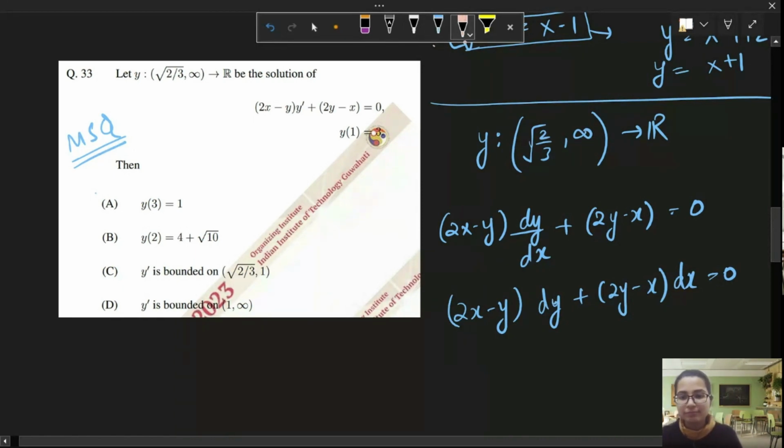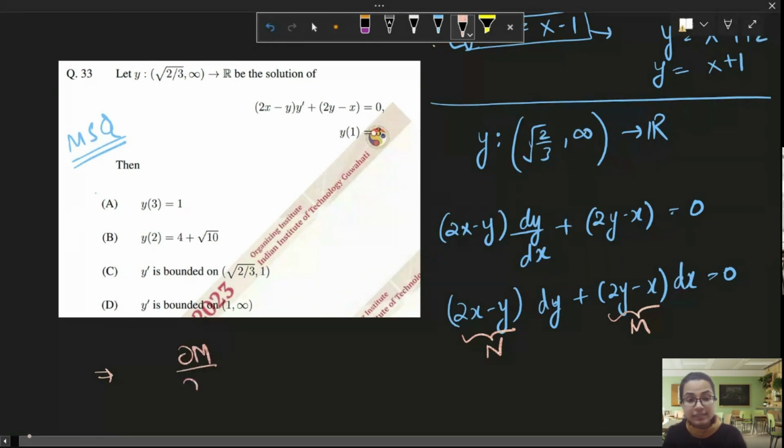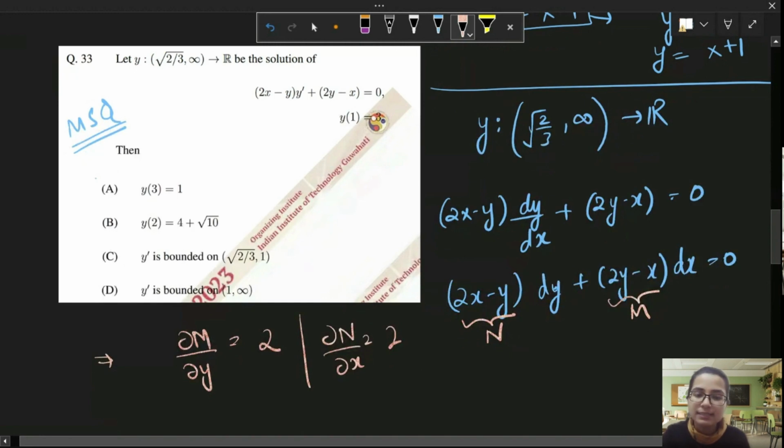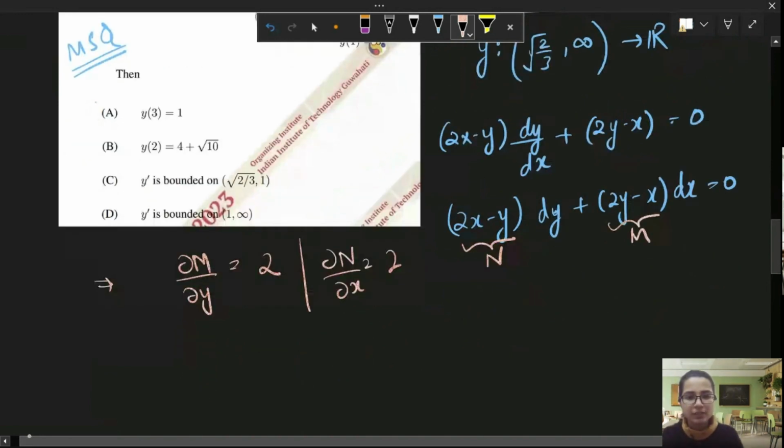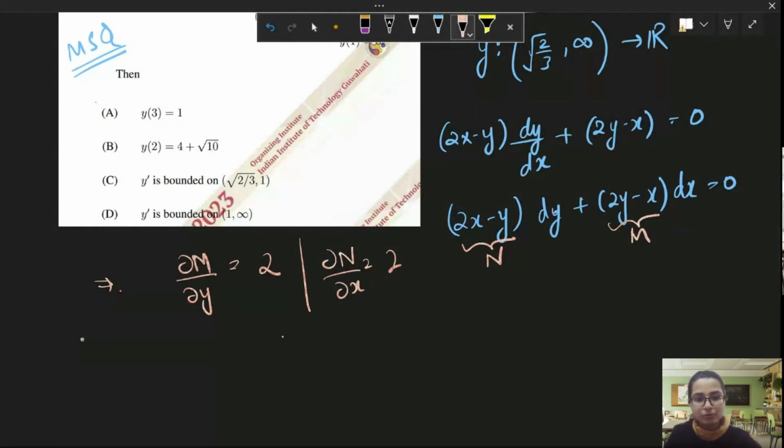So let's do it. This is our M, this is our N, and we know how to solve exact differential equations. Let's see if this is exact or not. So del M by del y will be equal to 2, and the partial derivative of N with respect to x, we get 2 also. That's really nice. It's an exact differential equation. So we'll directly integrate. It was 2x minus y dy, right?